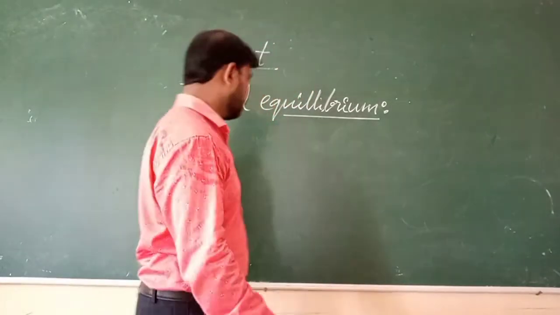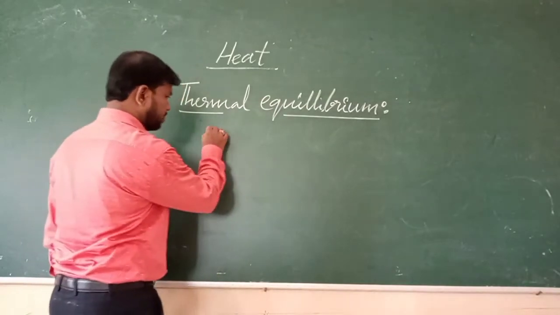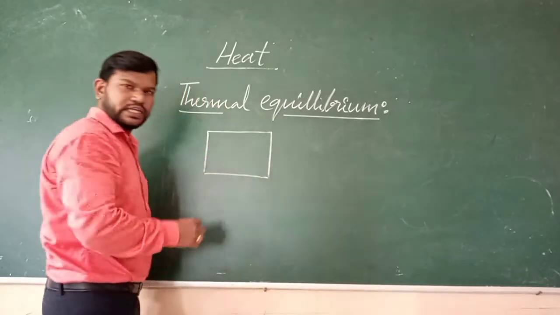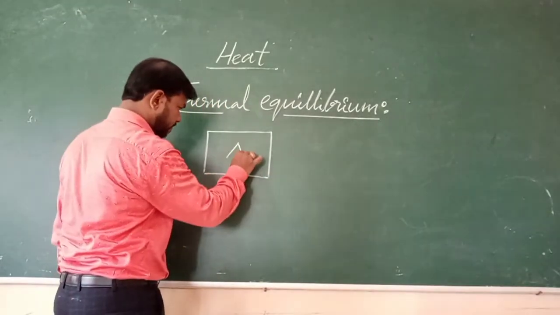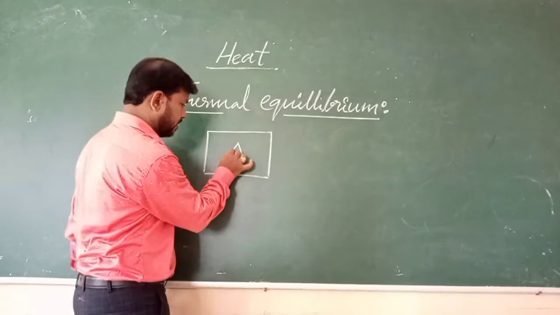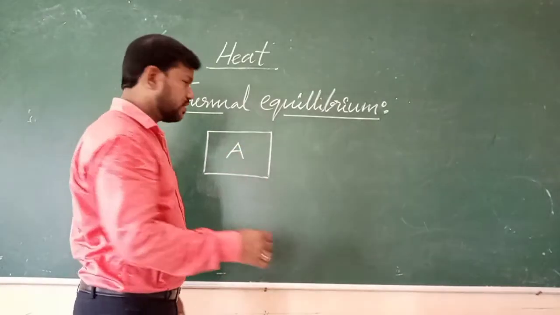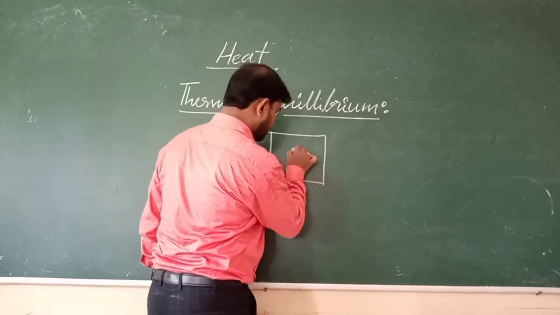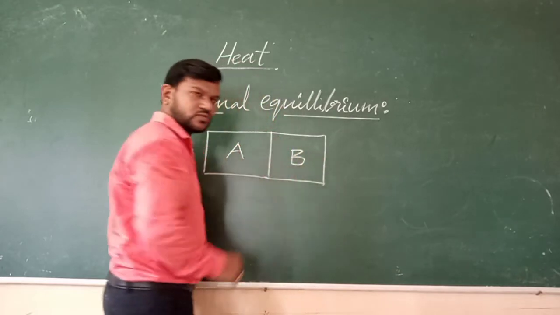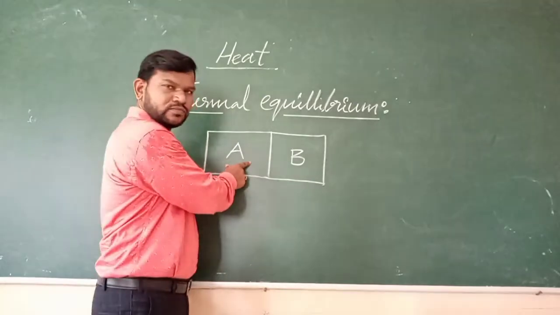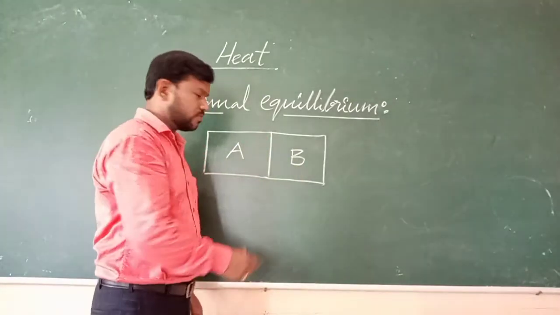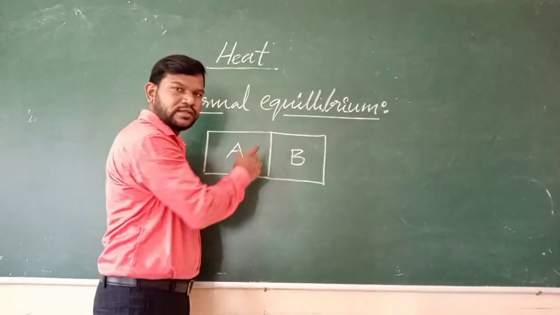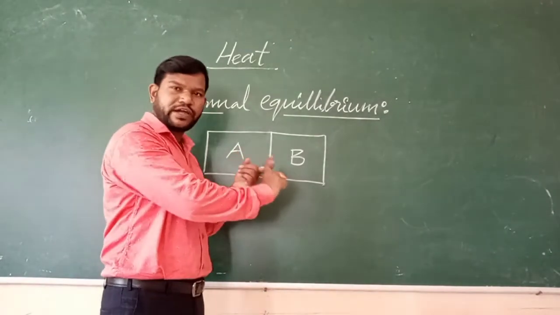Students, for example, this is system A. This system A is in contact with another system B. This is system B, students. Now system A is contacted with system B. So these two systems are in thermal contact. They are physically in contact with each other.